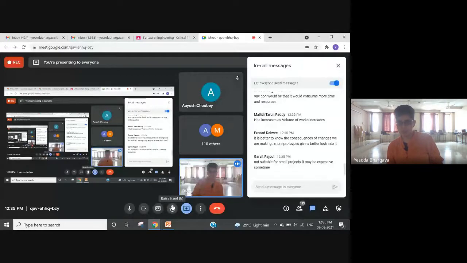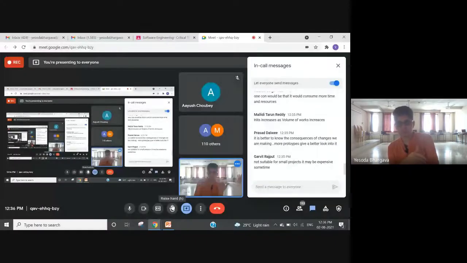Not suitable for small projects, it may be expensive sometimes. So anyone who wants to think about the spiral model would find it more feasible, as Garvit points out, for projects which do not have much demand versus projects which may have multiple demands. So small level projects to medium scale projects.